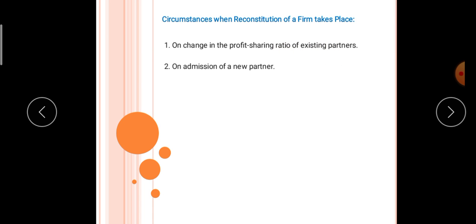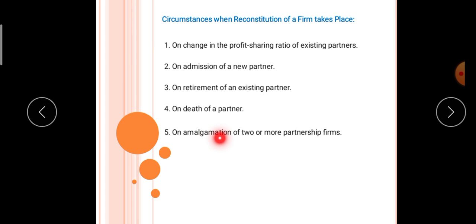Second circumstance is when a new partner is admitted into the partnership firm. So the old agreement comes to an end, new agreement comes into existence. The profit sharing ratio of old partners will reduce and the new partner will be gaining. Third case, one of the existing partners retires from the firm. On the death of an existing partner, then also it is known as reconstitution of firm, because the old agreement comes to an end and a new agreement comes into existence. The relationship between the existing partners changes.